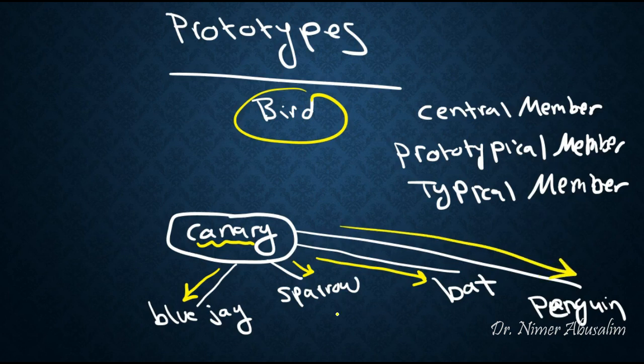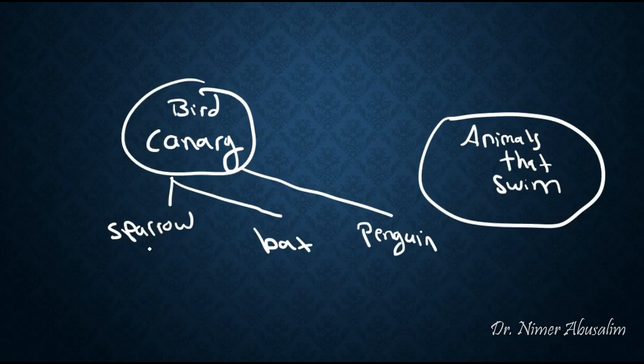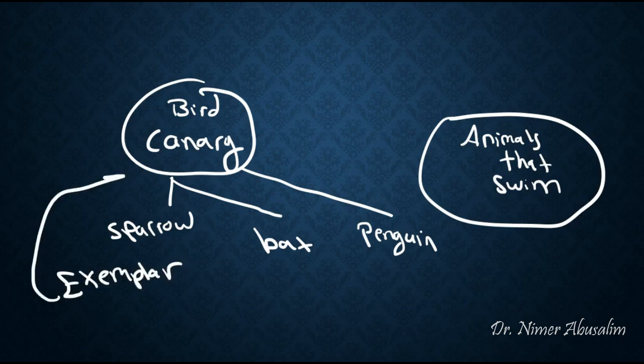Right off the spot, this difference in degree of membership to the prototypical member solves for us the problems that we had with the previous theories. So now we can explain asymmetry. We can also explain fuzziness. How is that? Well, a sparrow is a very good member or good example, and sometimes we call this a good exemplar of the category bird, because there's a small close line. Penguin is not a very good example of the category bird because it is further away.